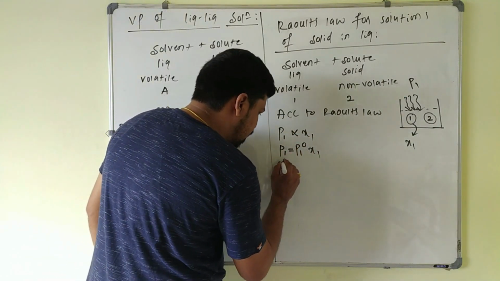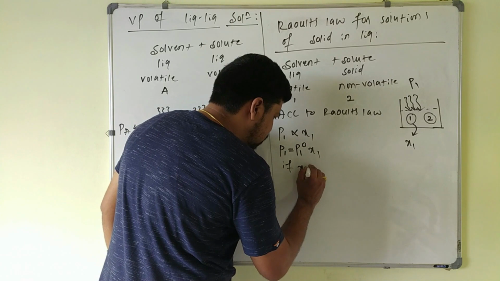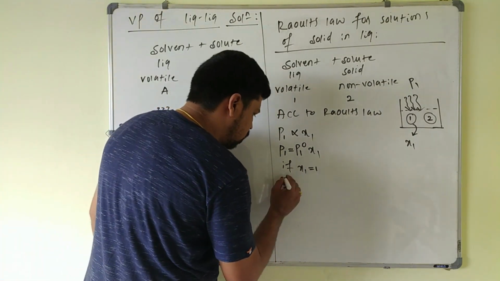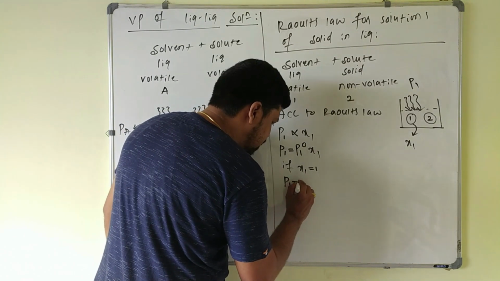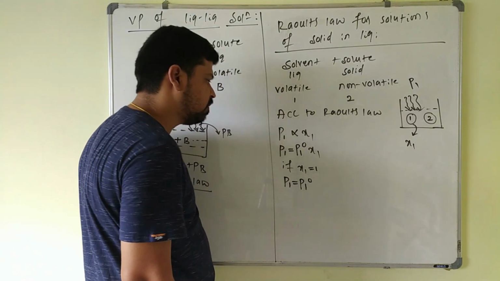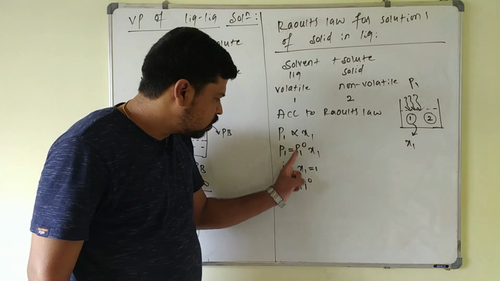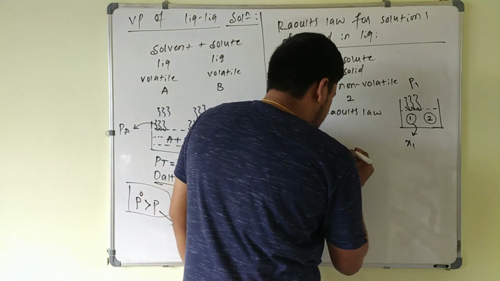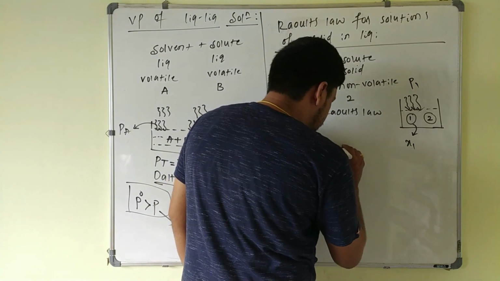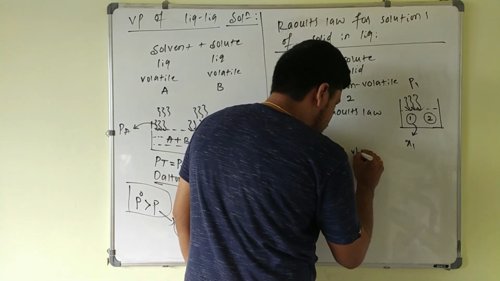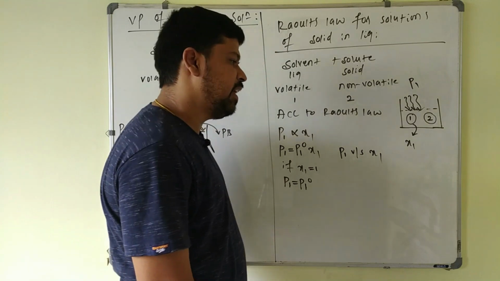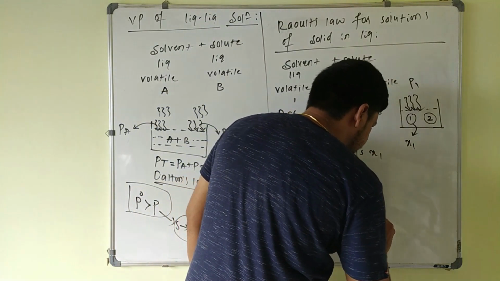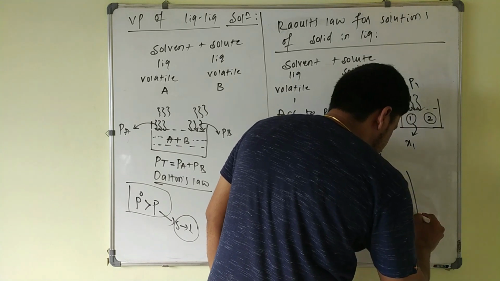Now here, if x1 is equal to 1, if the mole fraction of component 1 becomes 1, what happens? P1 will be equal to P1 naught. So the vapor pressure of the solution becomes the vapor pressure of the pure solvent. If I plot a graph of P1 versus mole fraction x1, it varies linearly with the mole fraction of component 1.